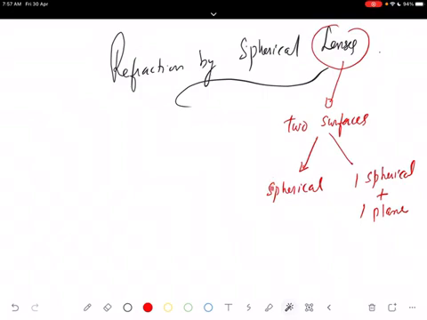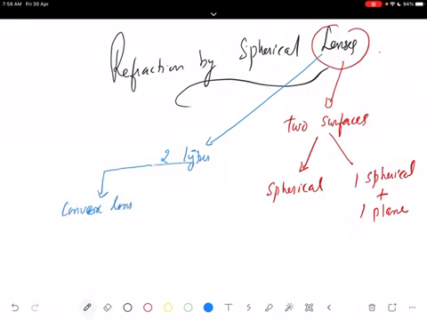So two surfaces can be spherical, or one surface can be spherical and the other can be plane. So different formations. There are two types of lenses. First one we call a convex lens, and the second one we call a concave lens.